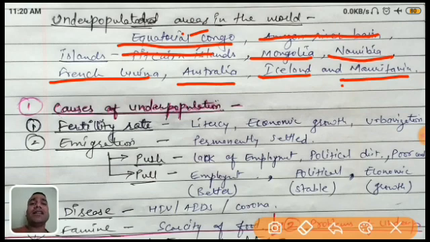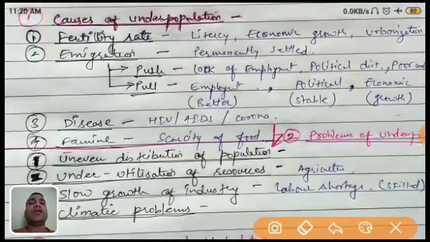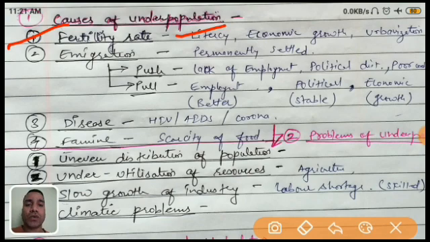Now we see what the causes of underpopulation are. First of all, it is the fertility rate. Last time we already discussed what the death rate is and what the fertility rate is. Basically, in some countries the literacy rate is very high. It means men and women both are educated, so they can take the right decision. They can understand the importance of family planning, hum do hamare do. They can easily understand economic growth because they are economically sound, and the growth is very high in the developed countries.